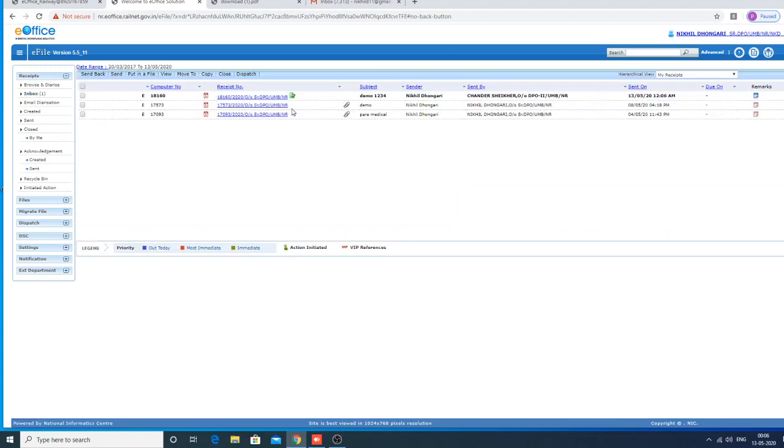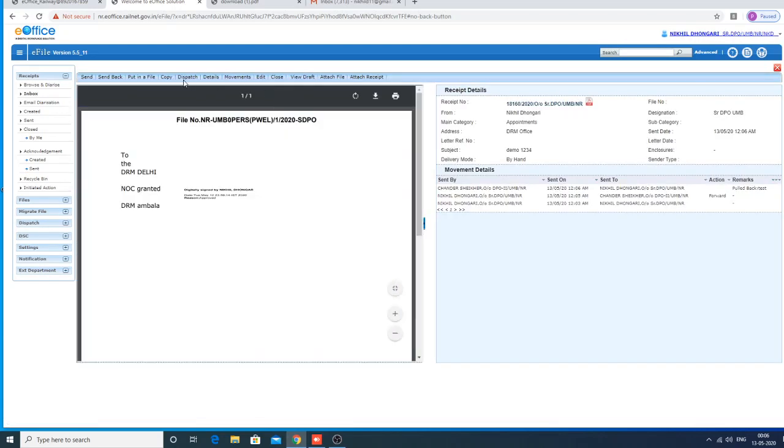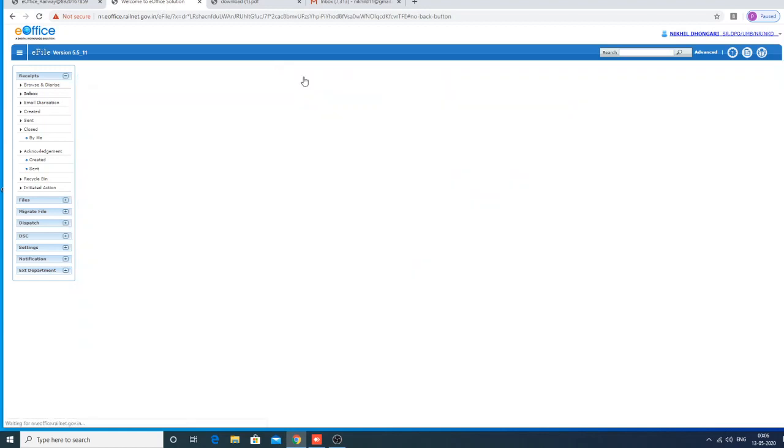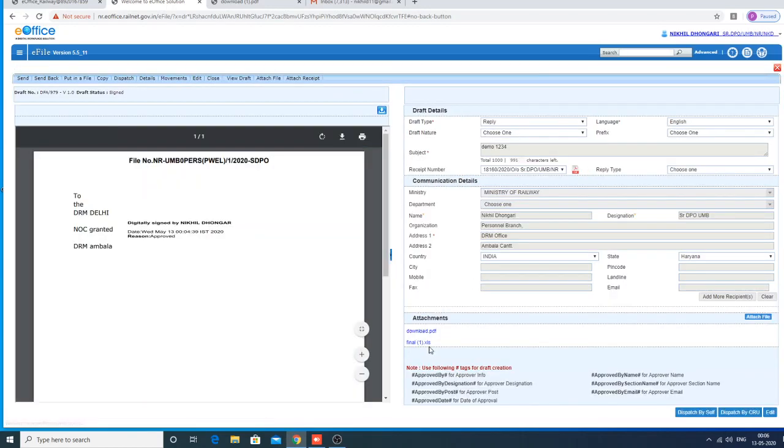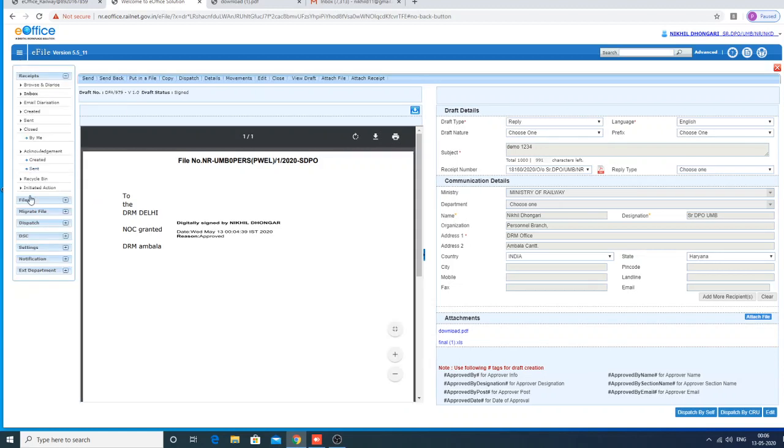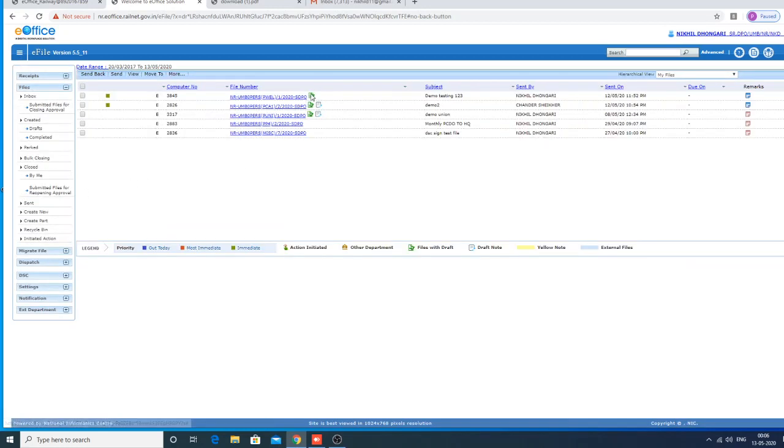See the file here. Now we are seeing a symbol here. This symbol means this file has a draft within it, that we already created. This symbol can appear on the receipt page or it can appear on the file also. This means there is a draft within it. See, this is the draft along with the attachment. See, this means there is a draft attachment. You can see here, file with draft. This one is self only draft.